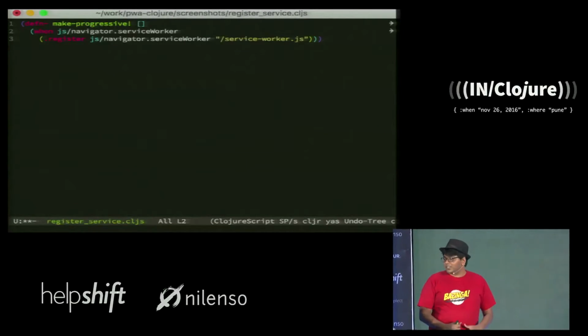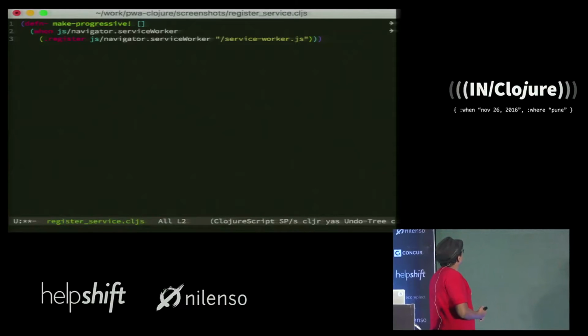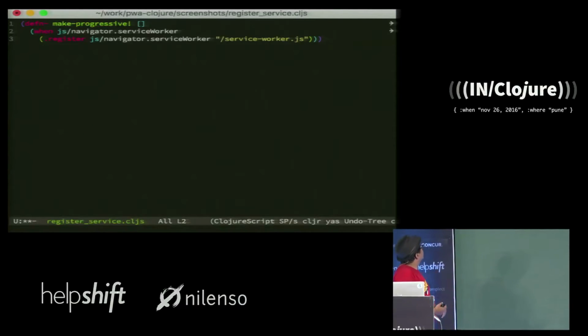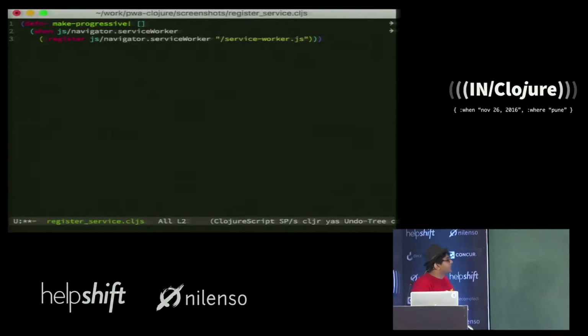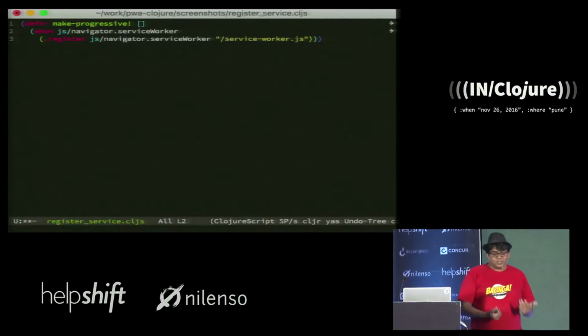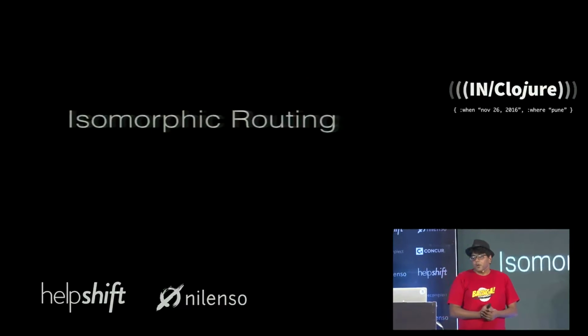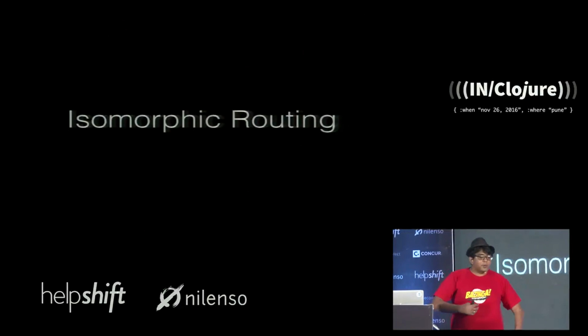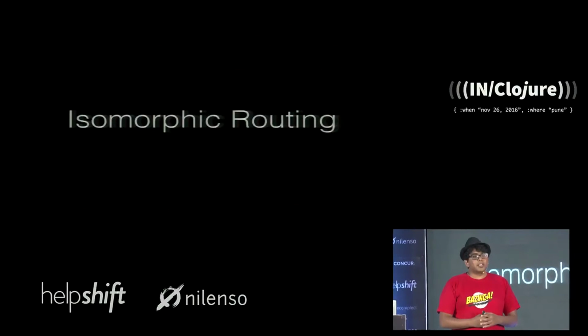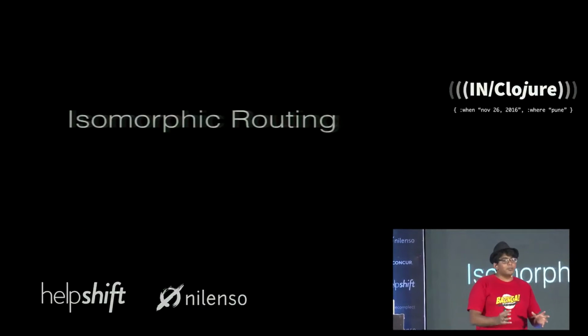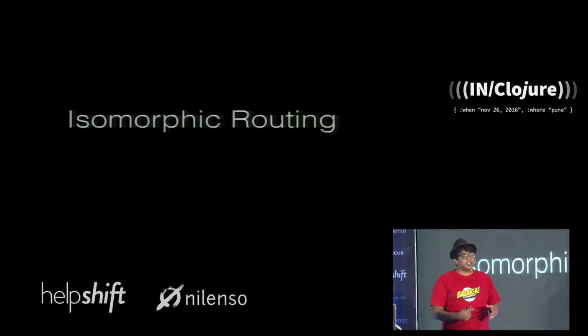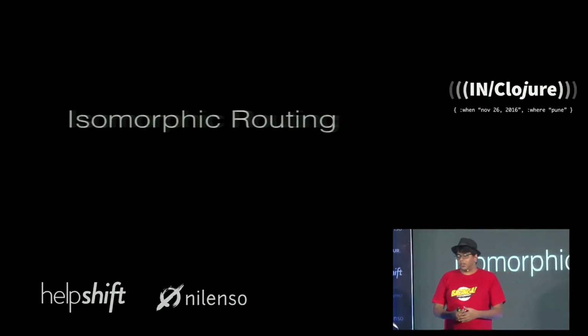Okay, this is the first bit of Clojure that I'm going to show off. This line doesn't really do anything. It's just how you register the service worker, which is just service worker.register and the /service worker.js. Okay. So at this point, let's attempt to break down and tackle all the problems that you'll have when you're trying to build an app in an isomorphic way.